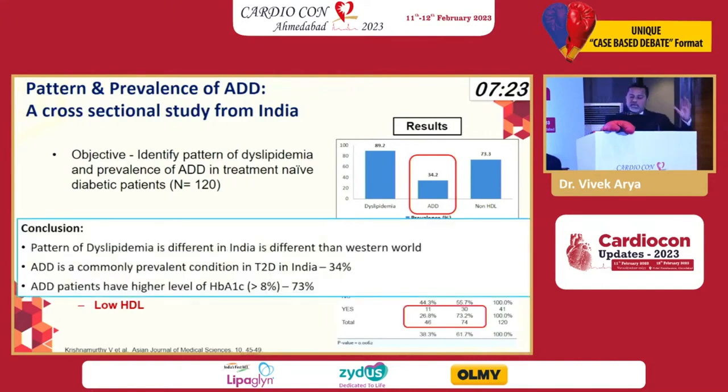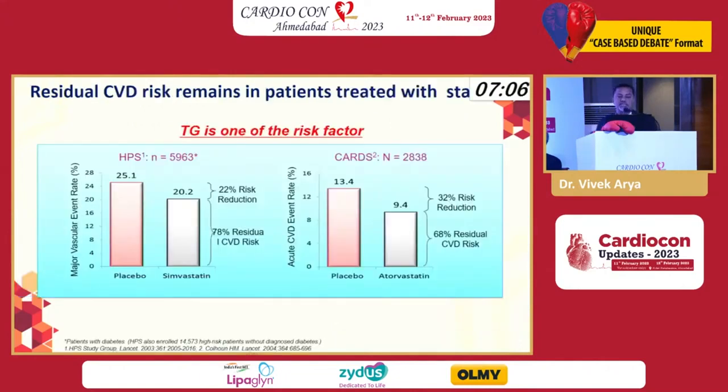And again, almost 34% of Indians commonly have this kind of condition when they have type 2 diabetes, and in people who have a higher level of HbA1c, more than 8%, the incidence goes up to 73%. So it is pretty high.